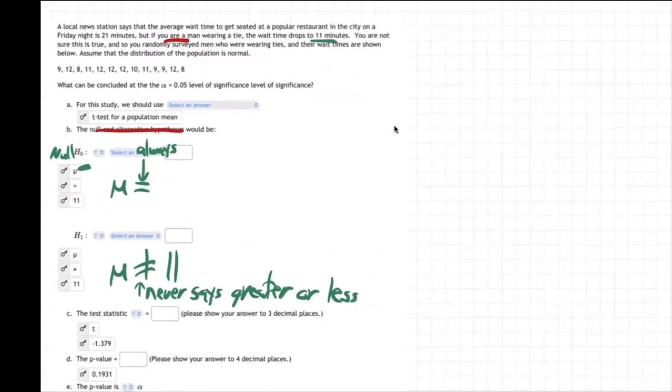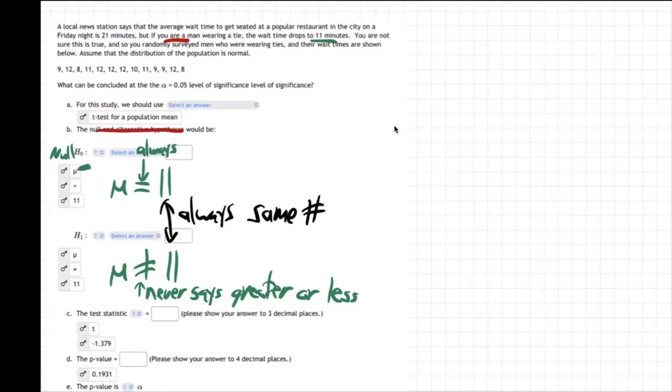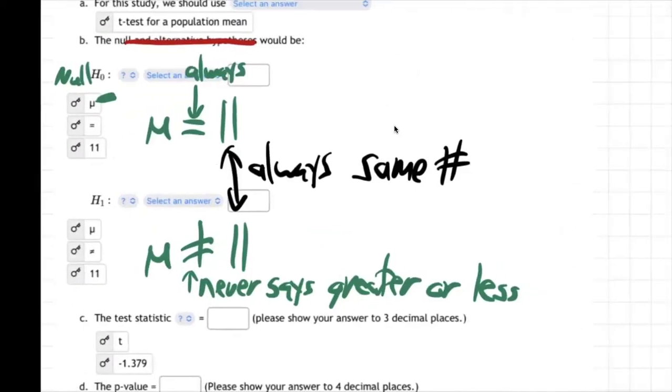Don't be confused by the 21, right? The 21 was just the average when you're not wearing a tie. But if you are wearing a tie, the wait time drops to 11. And so that's what they're saying, 11. Now this one's also going to be 11. And these two are always the same number.